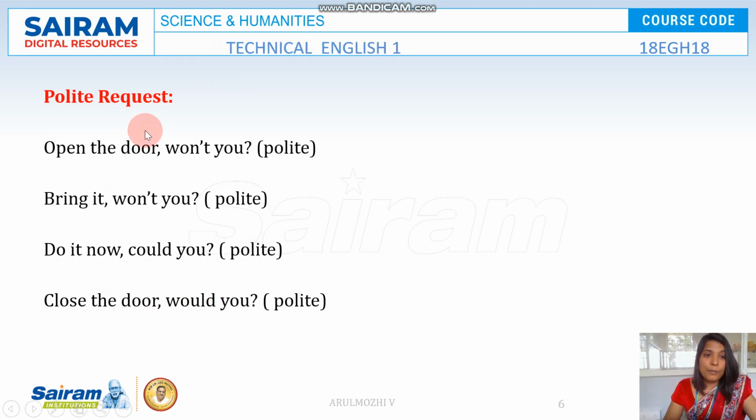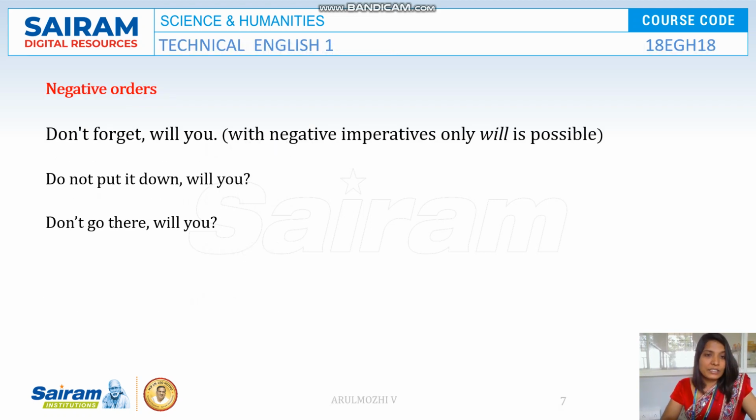Then how do we make polite request? Open the door, won't you? It is a polite request. Bring it, won't you? It is a polite way of asking. Do it now, could you? It is a polite way of asking. Close the door, would you? So won't you, could you, would you. Whenever you end the request with would you, won't you, could you, these kind of question tags are considered as very polite way of making or asking.